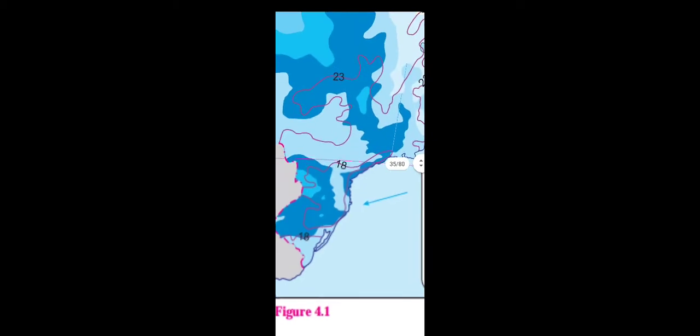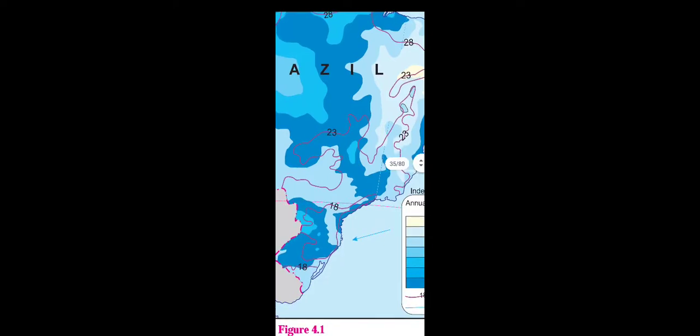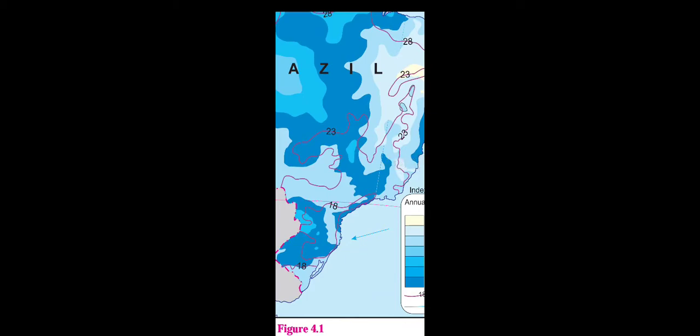Because of the Great Escarpment and the Brazilian highland, this region receives very little rainfall. Little rainfall means 0 millimeters to 500 millimeters only. The average annual temperature in this region is between 23 degrees and 28 degrees Celsius. Okay.